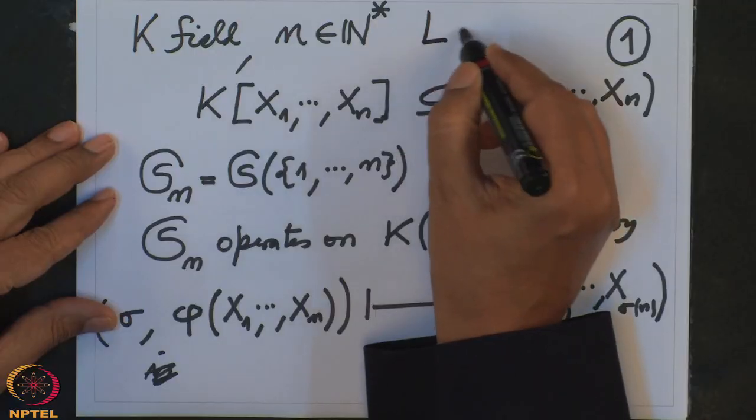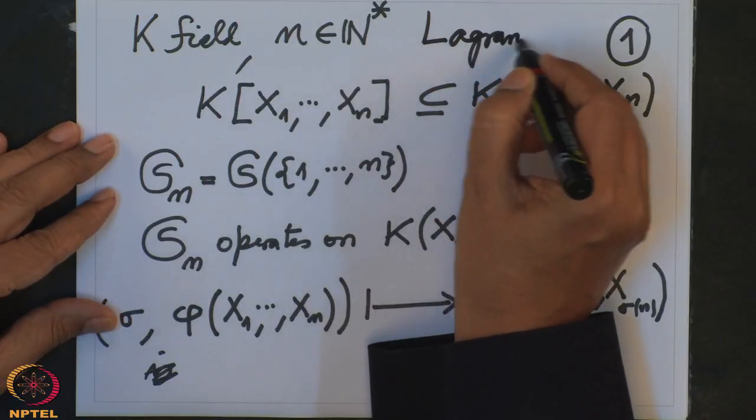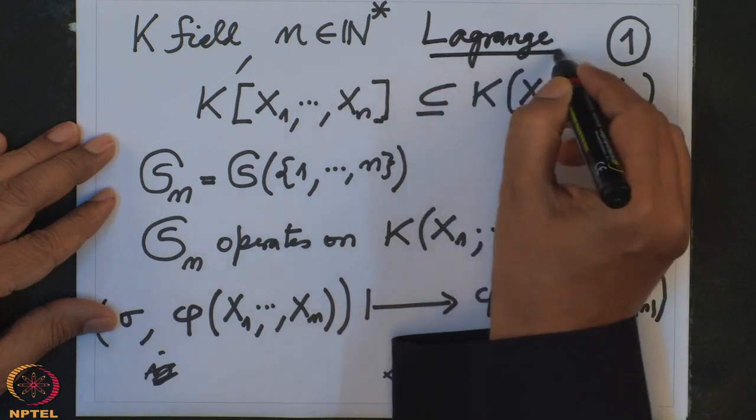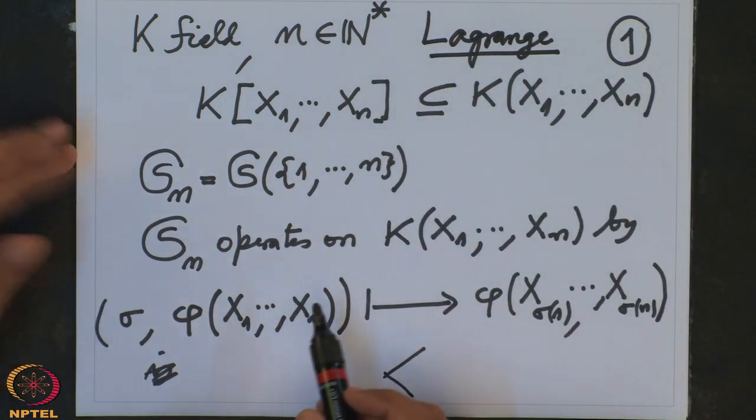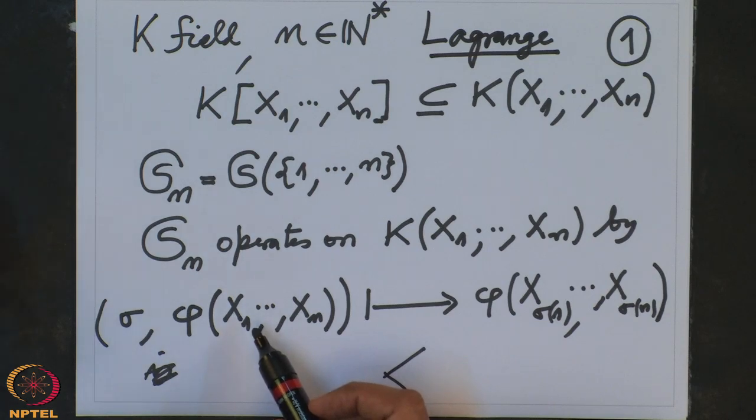Let me just mention here that Lagrange was the one who started this, but Lagrange didn't have the language of operation or group or isotropy at that time, but he was thinking along the same lines. What was his problem? I will just mention it before we go into the precise details.